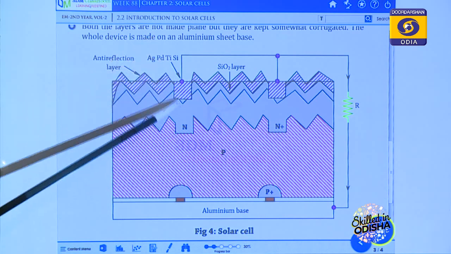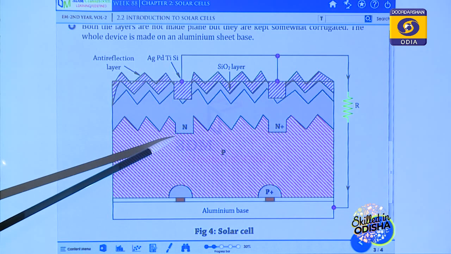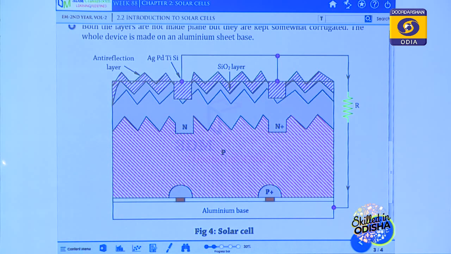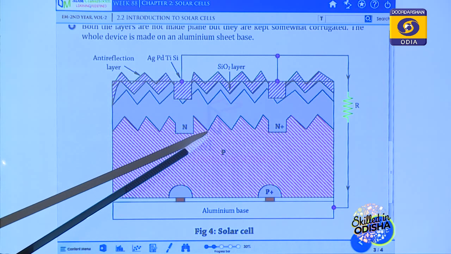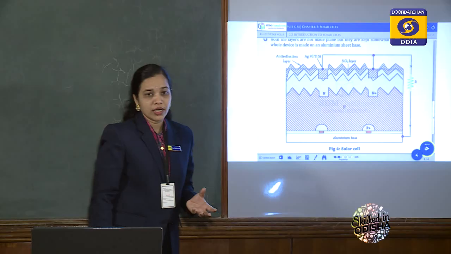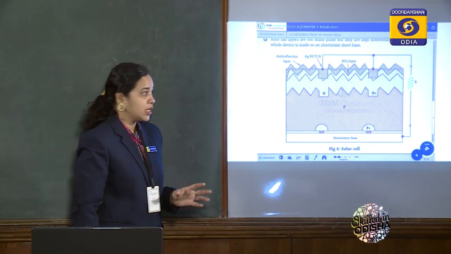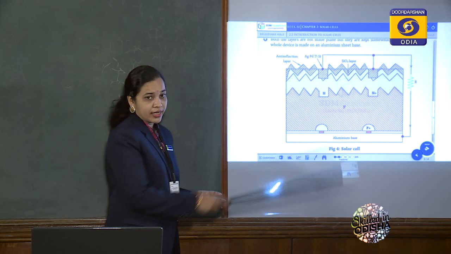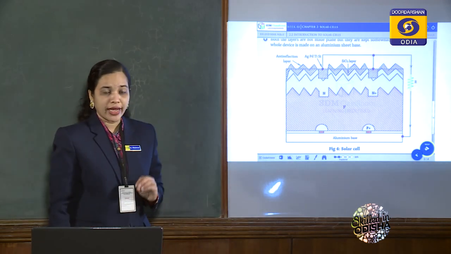When that solar energy comes to the depletion layer, it creates electron-hole pairs, as the amount of energy absorbed by the depletion layer is sufficient to create them. We get that solar energy in the form of photons, or packets of energy.